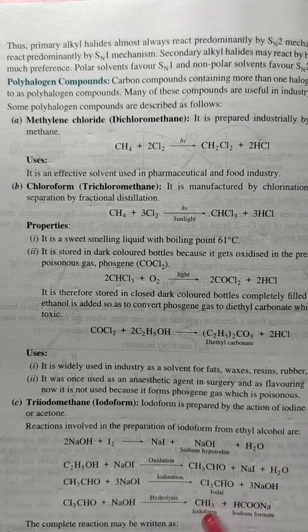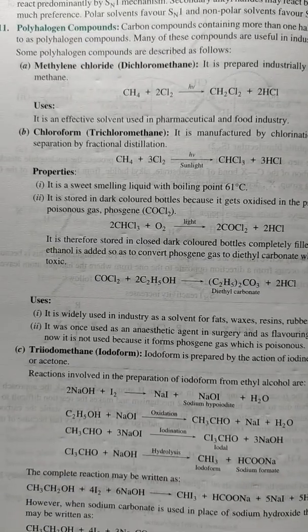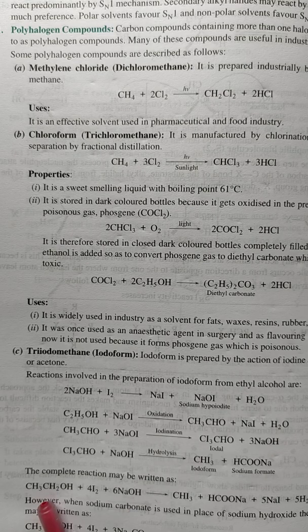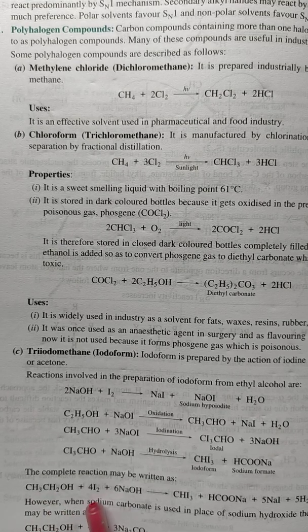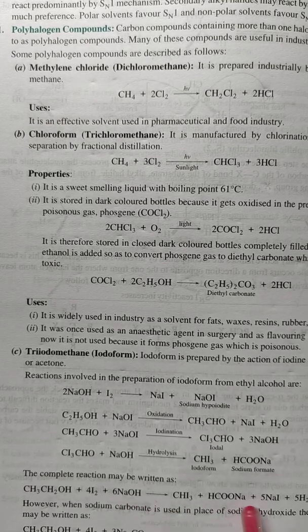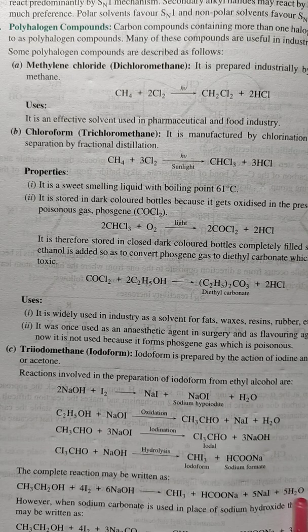Now the complete reaction may be written when we add up all these steps. In the final reaction we have ethyl alcohol plus 4 molecules of iodine plus 6 molecules of NaOH, that gives CHI3 plus sodium formate plus NaI plus water. This is how the reaction proceeds.